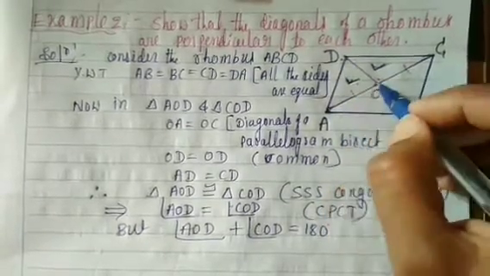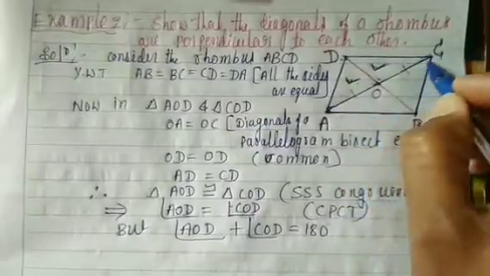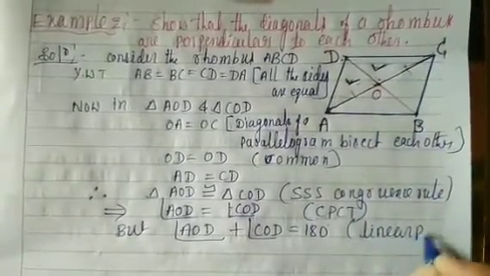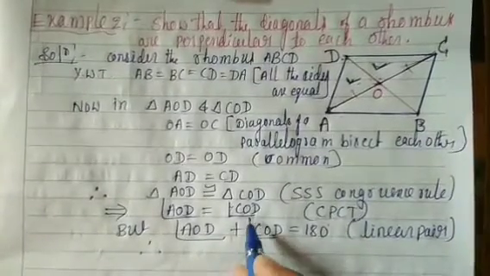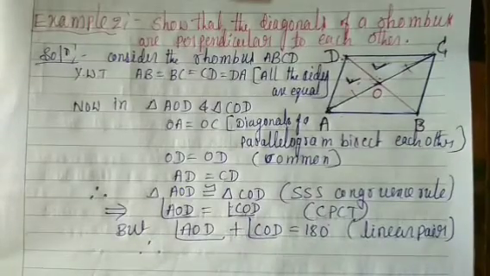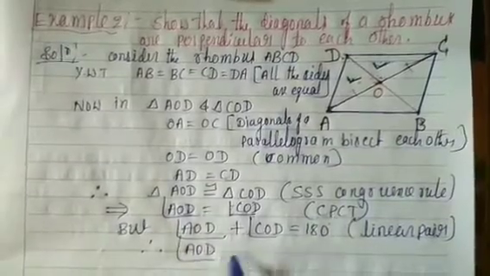Angle AOD plus angle COD is equal to 180 degrees means linear pair. So angle AOD is equal to angle COD.